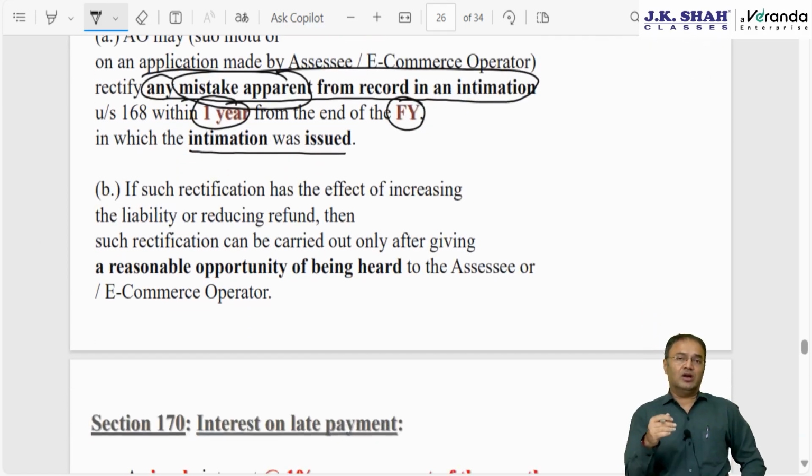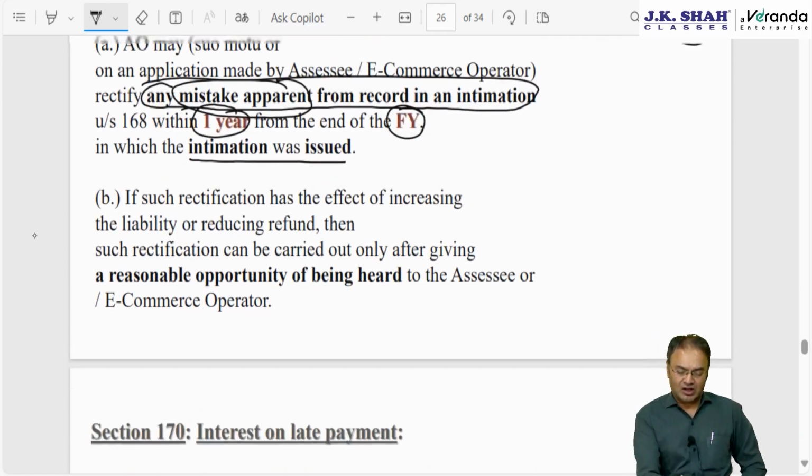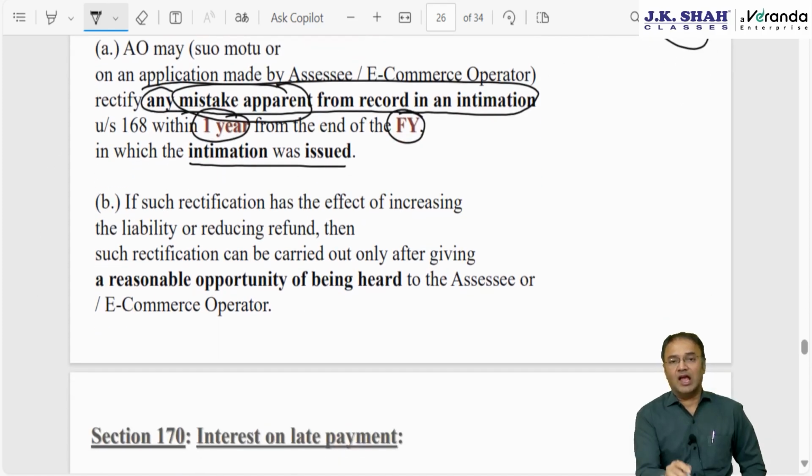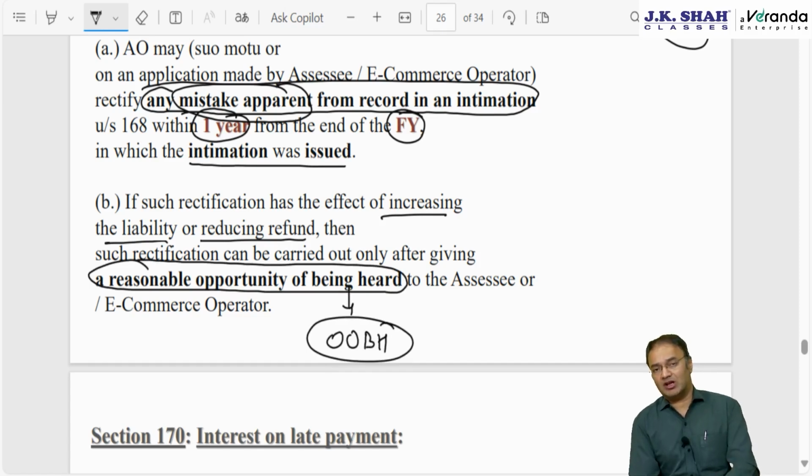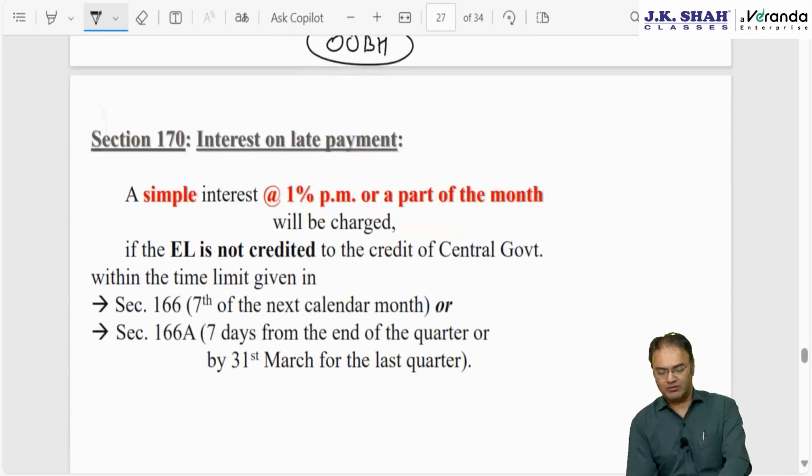In case rectification under 169 has the effect of increasing the tax liability of the assessee or reducing the refund, then such rectification can be done, but only after giving a reasonable opportunity of being heard to the assessee or the e-commerce operator. Principles of natural justice require that an opportunity of being heard be given.